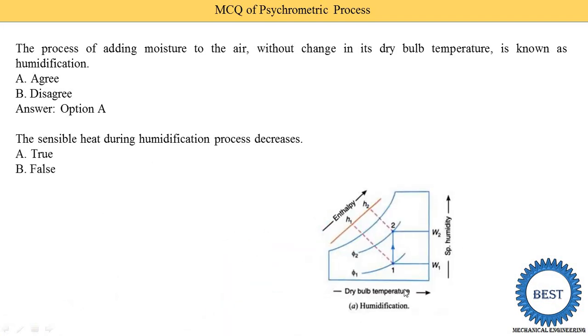Here I show you the psychrometric chart of the humidification process, during which the dry bulb temperature is constant. When the dry bulb temperature is constant, sensible heat is equal to 0. So during the humidification and dehumidification process, sensible heat is 0 and only latent heat is transferred. So this statement is false.